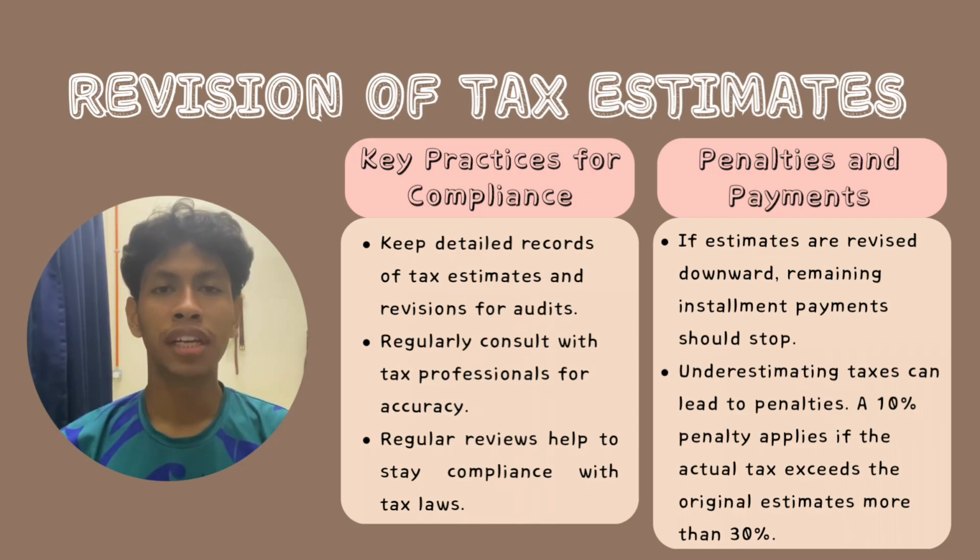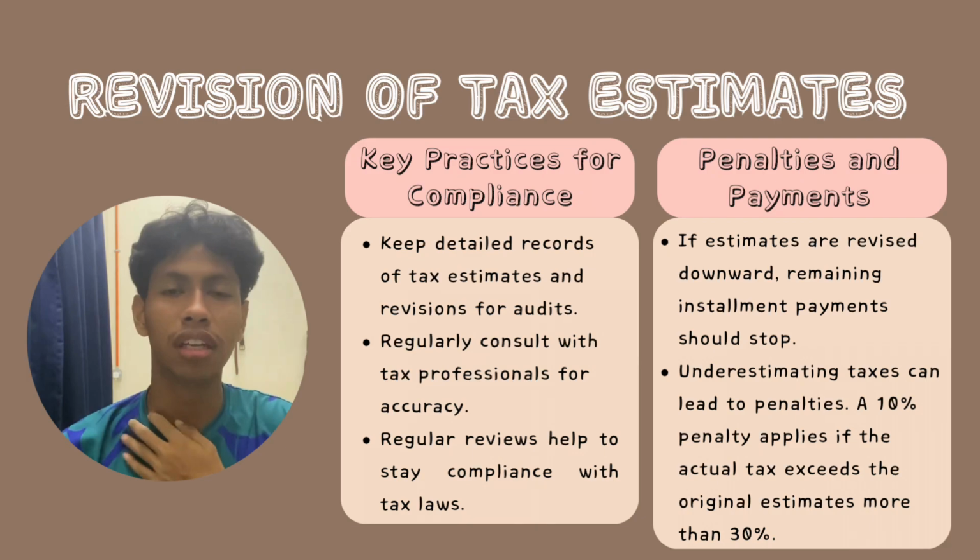So next, the penalties and payments. The IRB will issue a revised schedule for tax installments, and companies, LLPs, trust bodies or cooperative societies should continue using the original payment slip for paying the remaining installments based on these revised estimates. If the installments paid surpass the revised estimate, the remaining installments should be discontinued immediately.